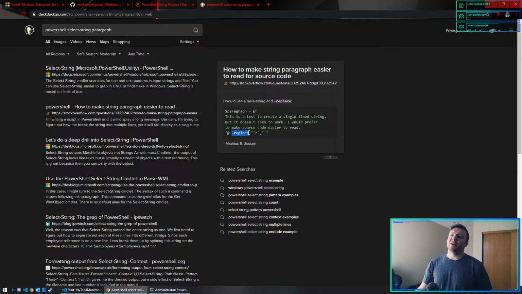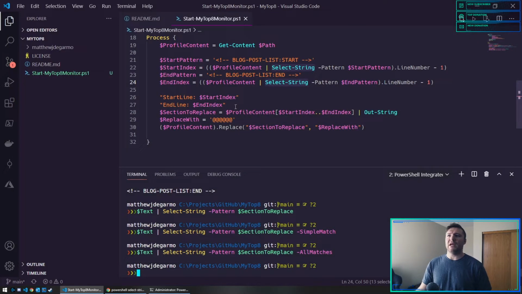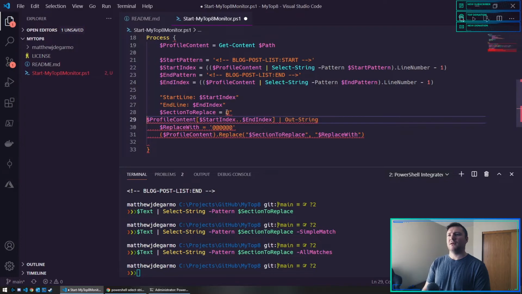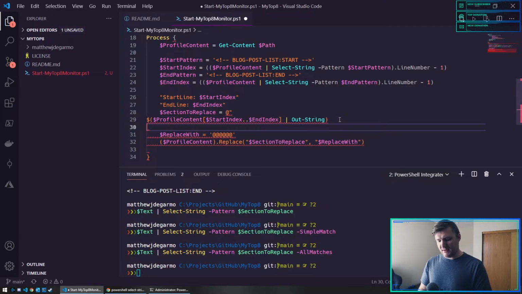They're referencing replace differently, and they're also using a string block. I guess I could create my own string block here with a quote. I would need to wrap this. Darn it, I always do that. Parenthesis, then dollar. I'd have to wrap this in parentheses and then end that block.